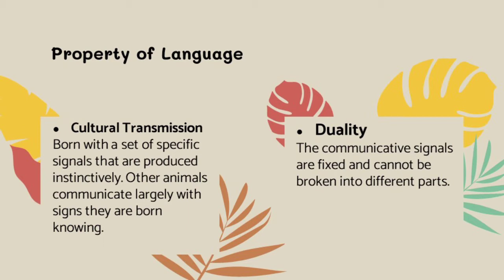Number 6, duality. The communicative signals are fixed and cannot be broken into different parts. An example is meow, which cannot be separated into M, E, O, W. In humans, there are distinct sounds and distinct meanings. Some sounds have no meaning by themselves, and humans can rearrange the words and still have meaning.